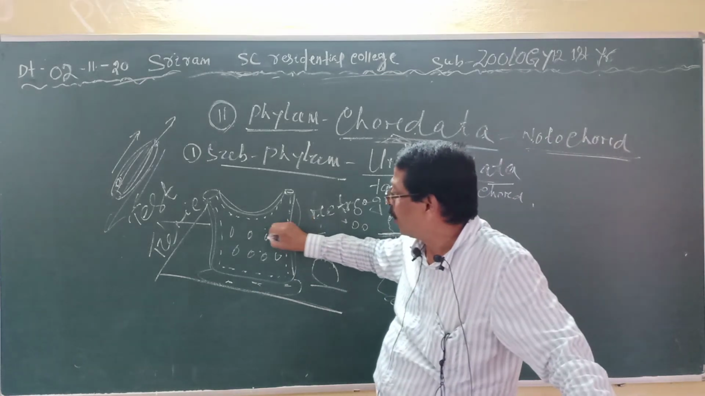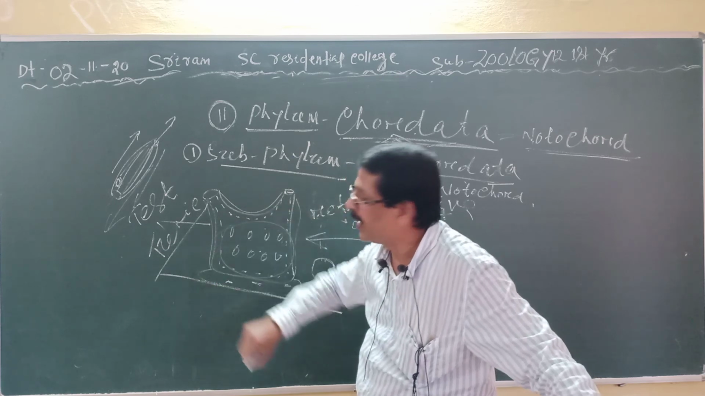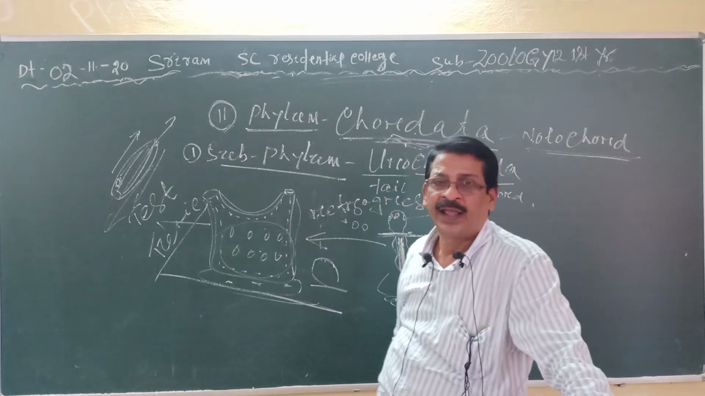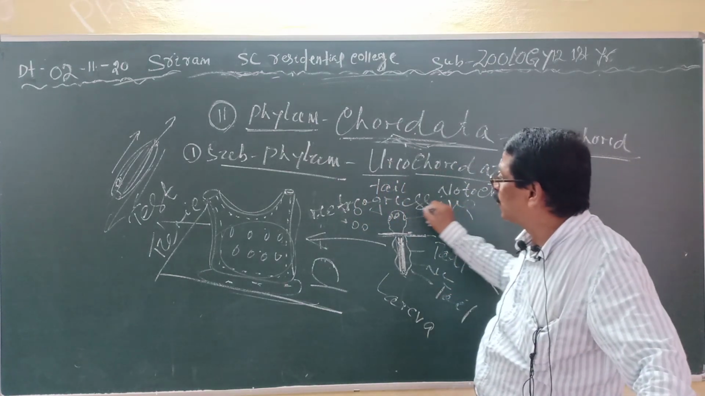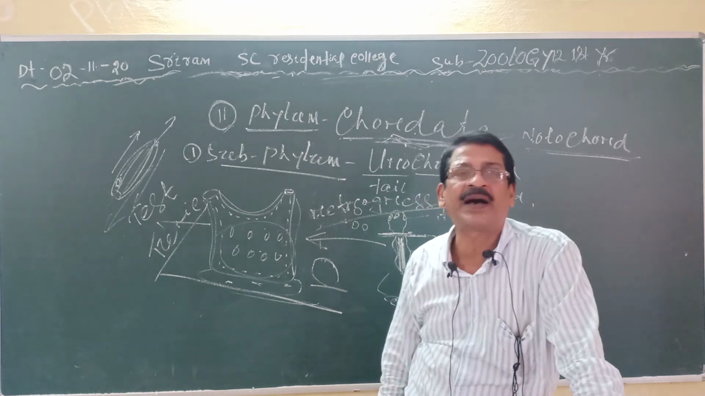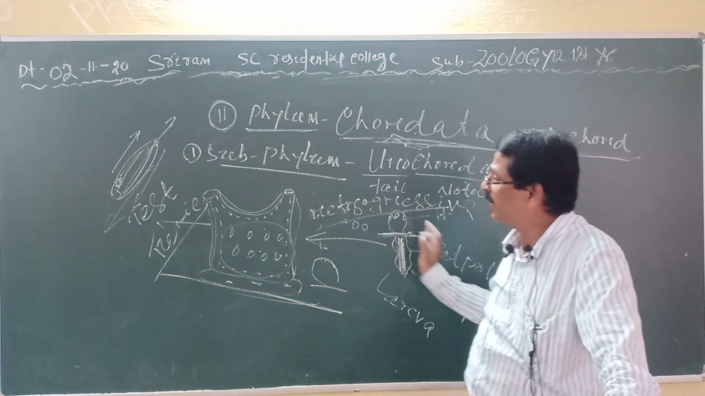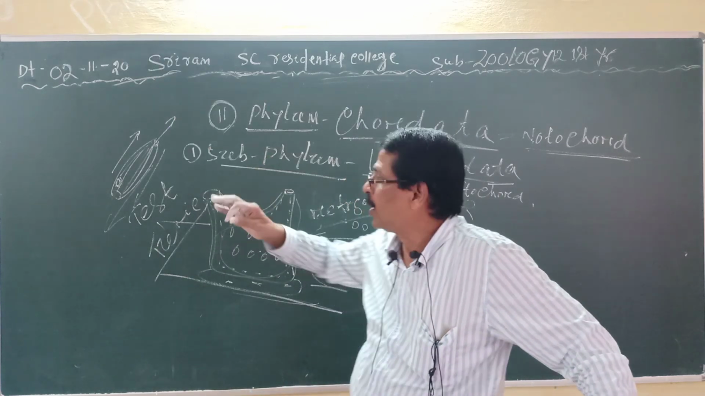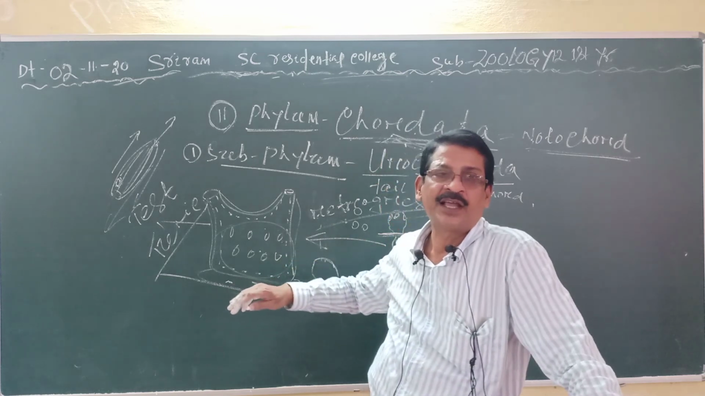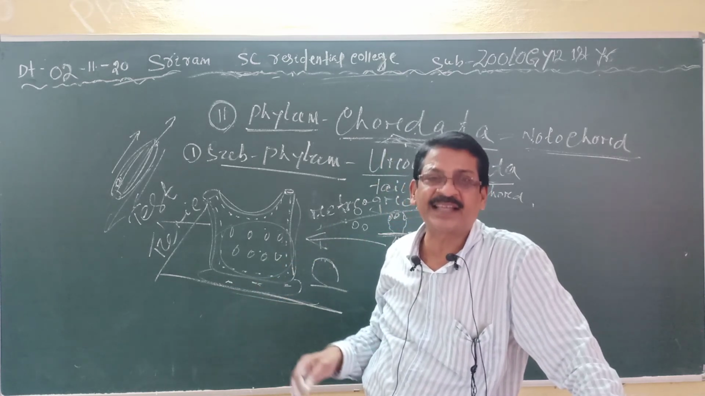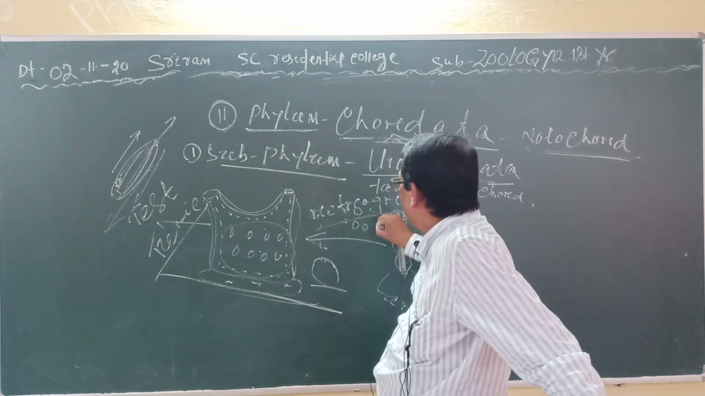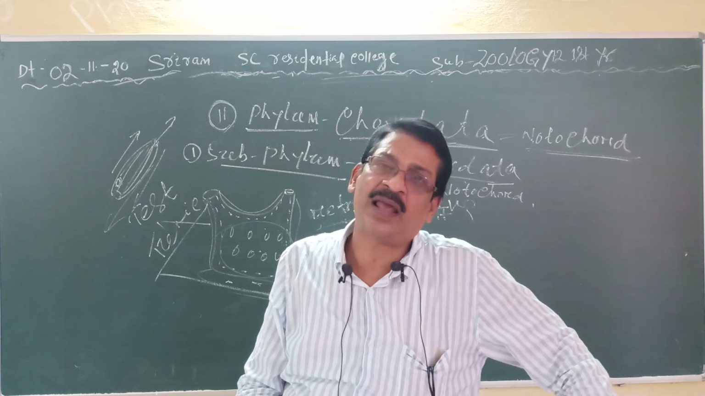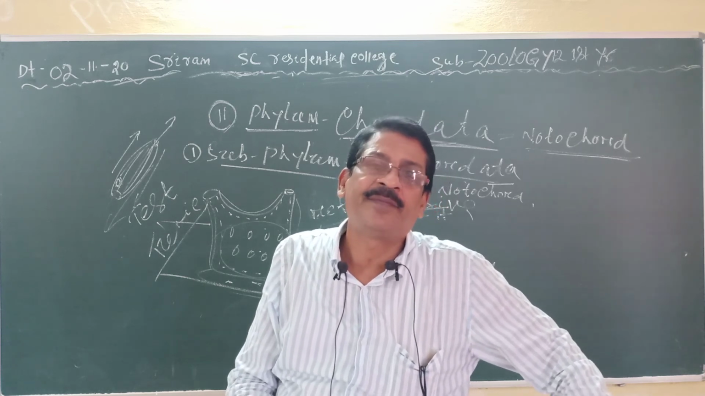In the adult, only the gill slits are found as the chordate character, and they are sedentary in nature. And it shows retrogressive metamorphosis. That means the larva shows the highest degree of development, and the adult shows the lowest. So from the larva to the adult there is a change in a regressive way, not in a progressive way. So it is called retrogressive metamorphosis.